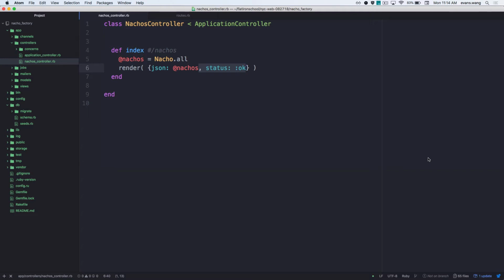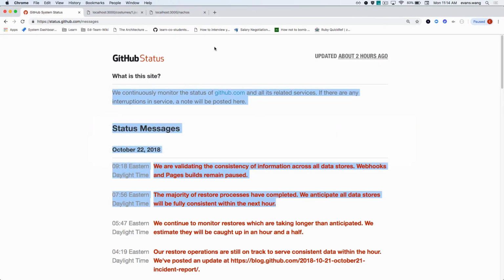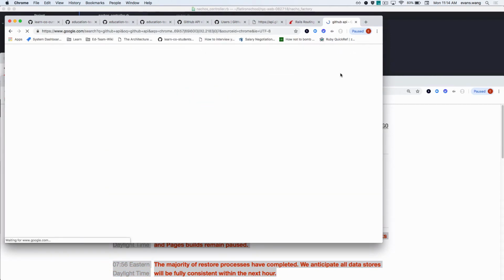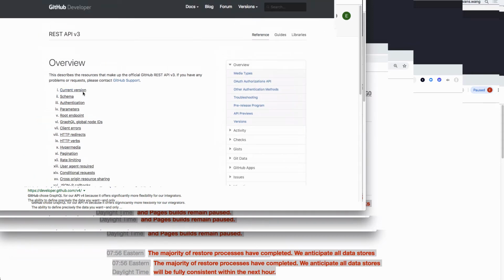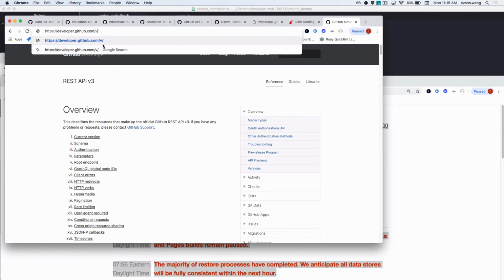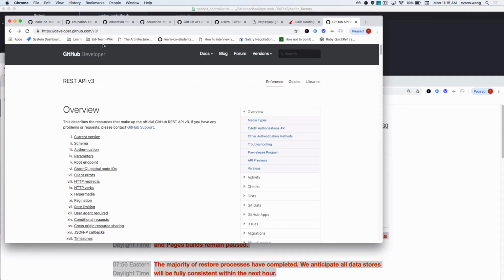All right, so now I want to talk to you about something called version control when it comes to your APIs. Let's see how GitHub, one of the more popular APIs, does it. Ready? Okay, GitHub API. Looks like they have something called version 3, right? V3, REST API V3. What would V3 mean? Third major version, right? So what happened to version 1 and 2? Is it still up, actually? Nope. It's gone. Gone. Right?